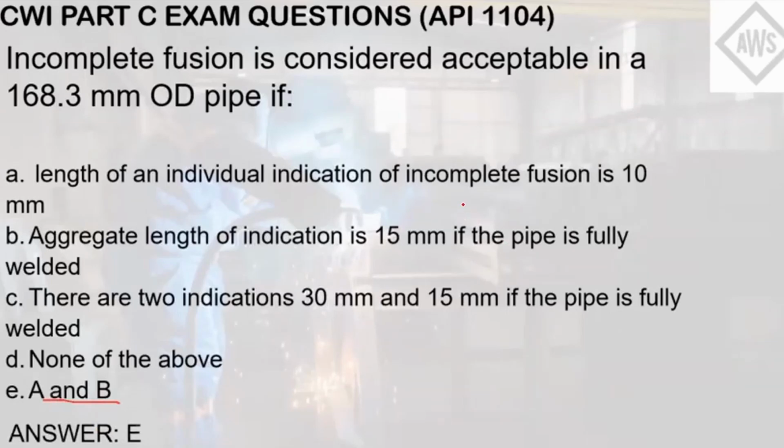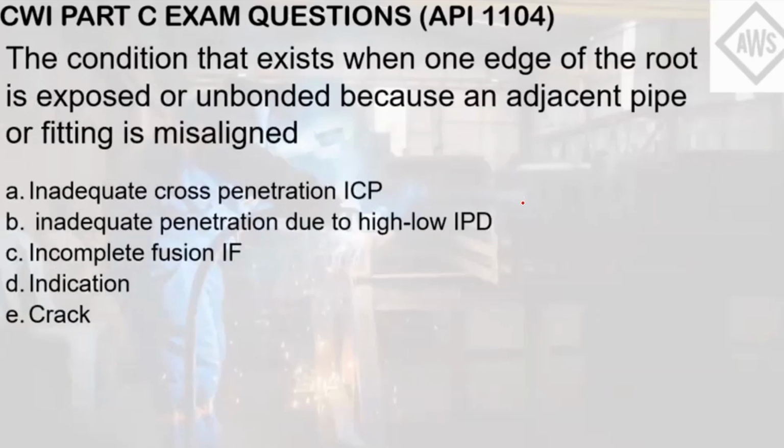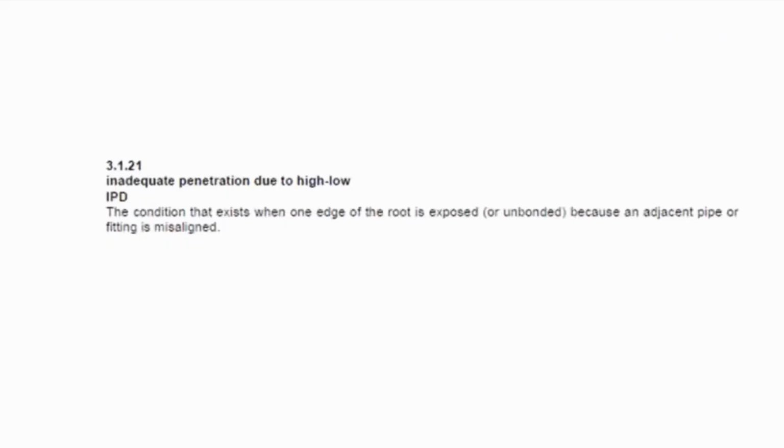as stated in the incomplete fusion section of API 1104. The condition that exists when one edge of the root is exposed or unbonded because an adjacent pipe or fitting is misaligned. Letter A, inadequate cross penetration or ICP. B, inadequate penetration due to high-low or IPD. C, incomplete fusion or IF. Letter D, indication. Letter E, crack. So the question pertains to the definition of this discontinuity.